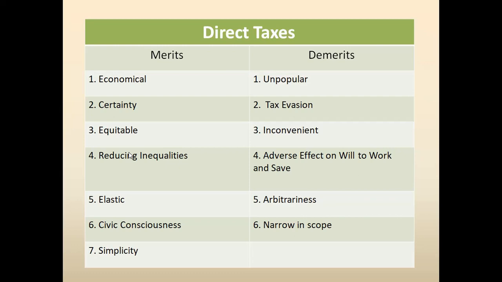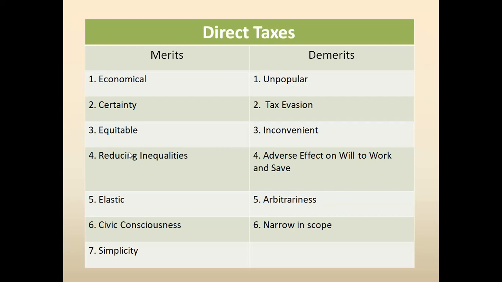Now why is it so? Because for the rich people, the tax rate is very high, and the low income group has to pay a low tax rate. Those who don't earn more than 2,50,000 per annum don't have to pay the income tax.